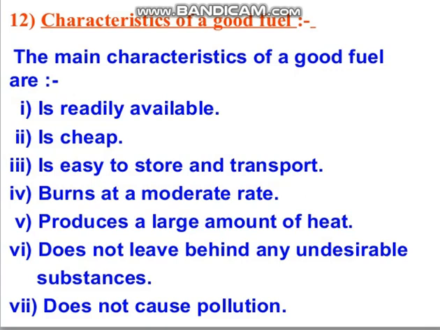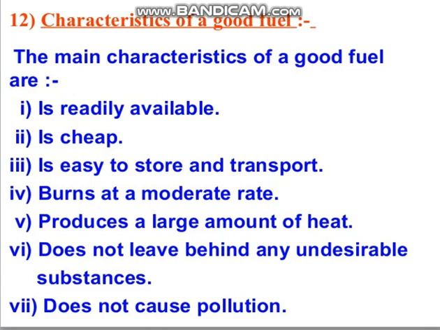Then it should produce a large amount of heat. That is also a very important point. If we burn the fuel and do not get a sufficient amount of heat, again it is useless. After that, it should not leave any residue after burning. Like if we burn wood, afterwards we have ash, and there is another problem of cleaning that ash.